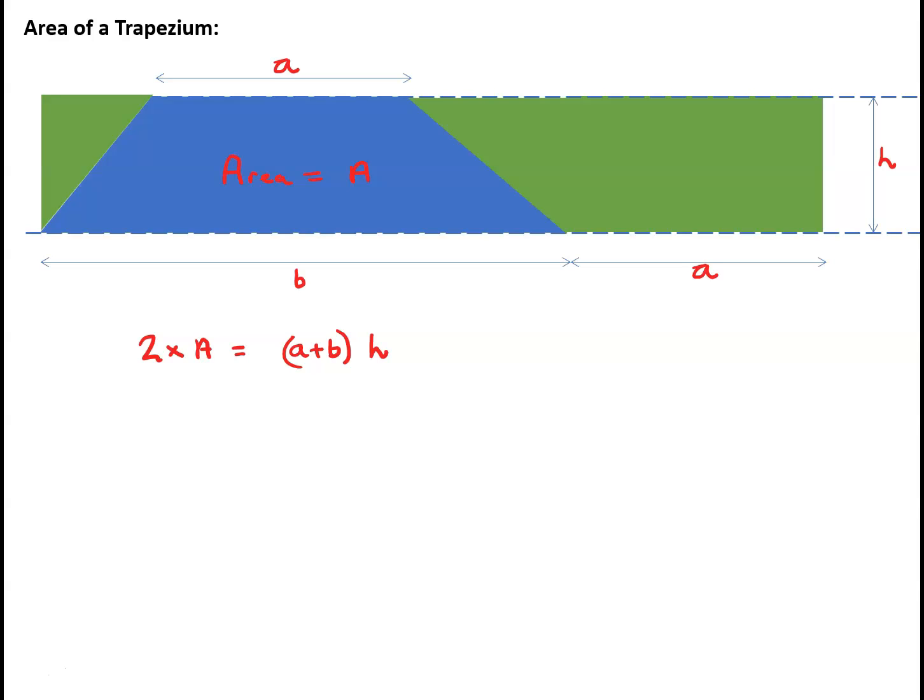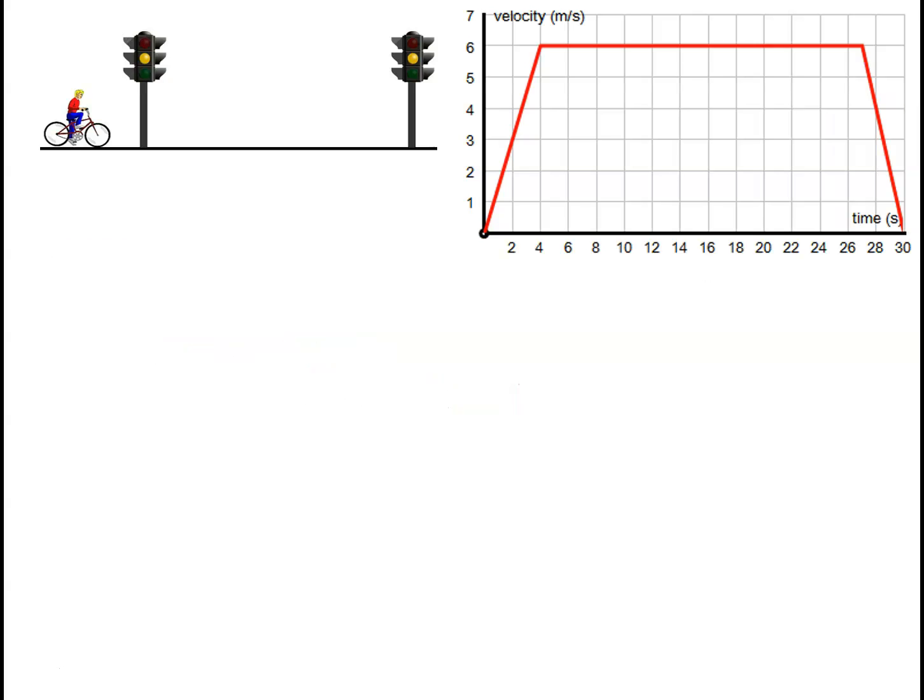In other words, the area of the trapezium is a half of (a plus b) times h. So that is a half of the length of the parallel sides added together times the distance between the two parallel sides.